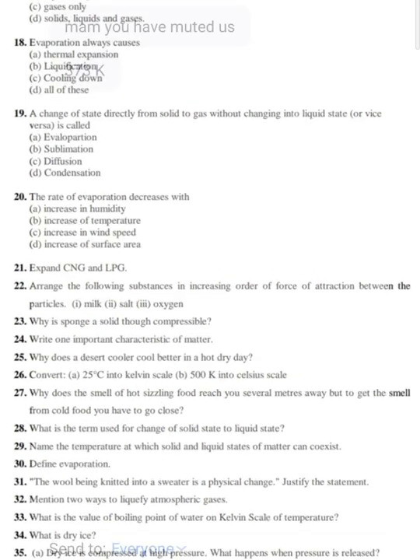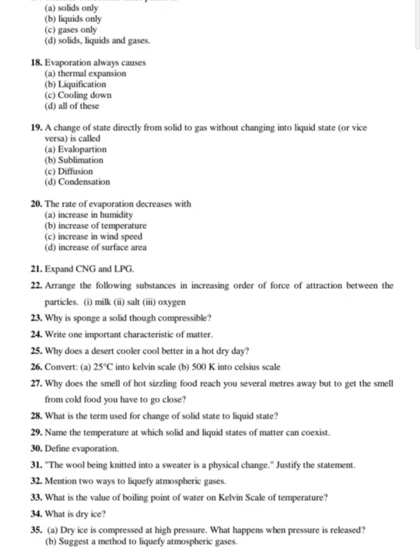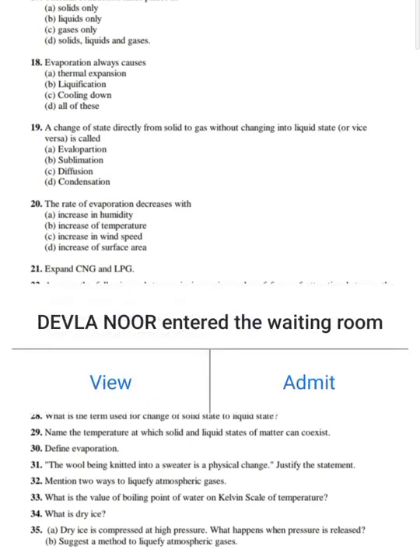Yes, come on. Very good. That is 373 Kelvin. So my dear students, 373 because 100 plus you are adding 273. That is how you are getting it. Yes, very correct. That is 373 Kelvin.